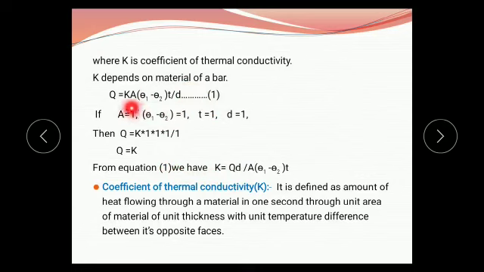And from equation number 1, we get the formula for K. Here D is taken to the left hand side, therefore it is multiplied with Q. The equation becomes K equals Q into D, and this whole part, that is A into theta 1 minus theta 2 into T, is also taken to the left hand side. Therefore, the formula for the coefficient of thermal conductivity is K equals Q into D upon A into theta 1 minus theta 2 into T.